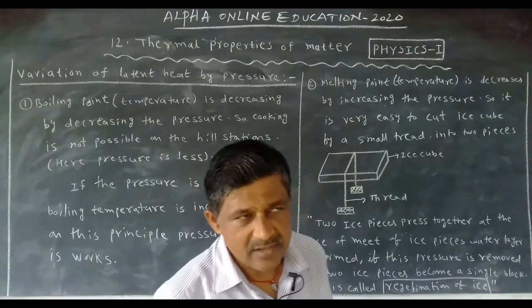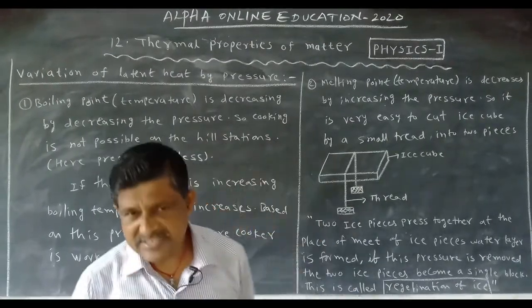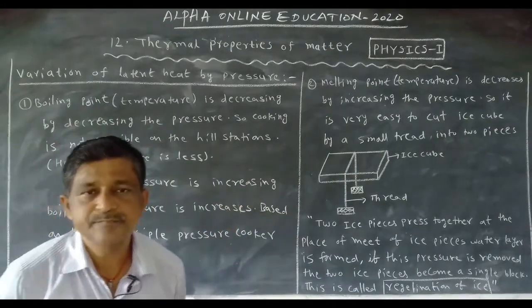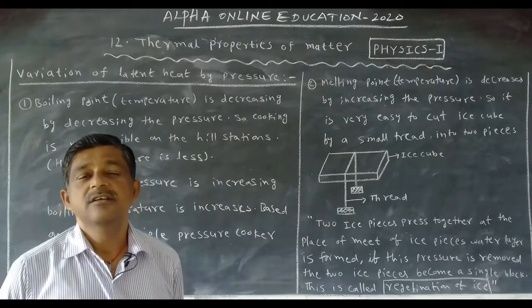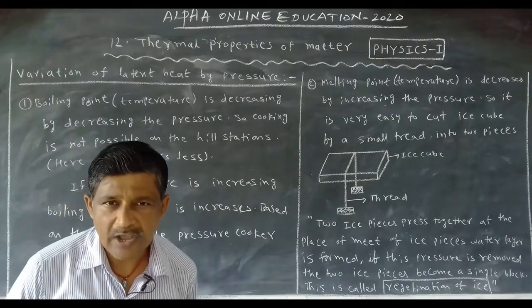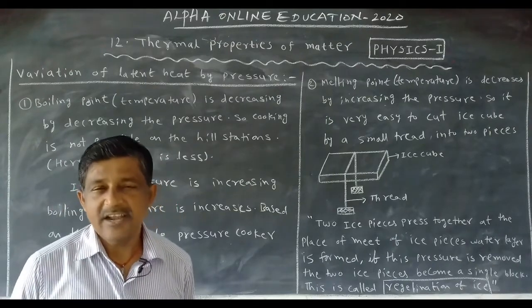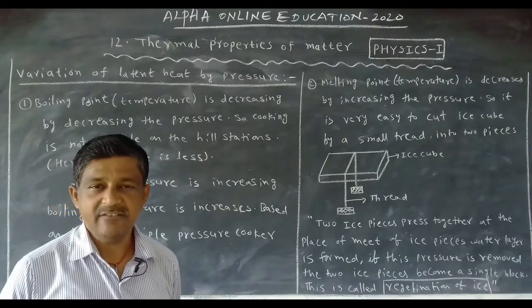Two or three years back, in the annual examination, we got this question for marks. What is regeneration of ice? When the pressure is increased and two ice pieces are in contact, the melting point decreases and a water layer forms.